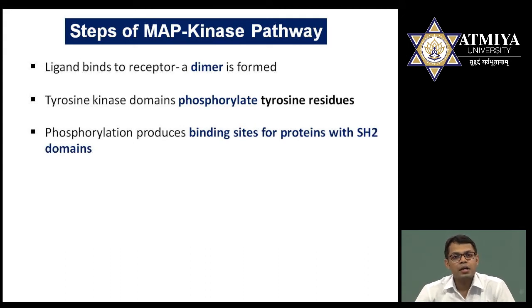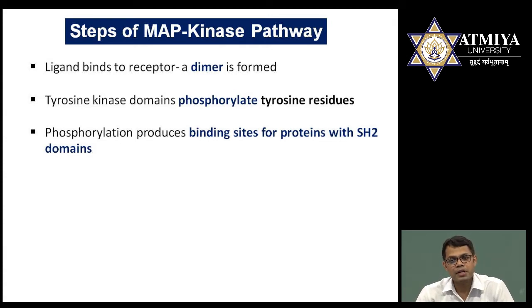The third is activation of the proteins. It means once the receptor is activated, there are certain cytoplasmic proteins which bind to the activated receptors. These cytoplasmic proteins contain a domain. What is a domain here? See, a cytoplasmic protein is a big protein. It has one functional area at a separate location that is known as a domain. So the cytoplasmic protein will bind to the receptor only once the receptor is activated.